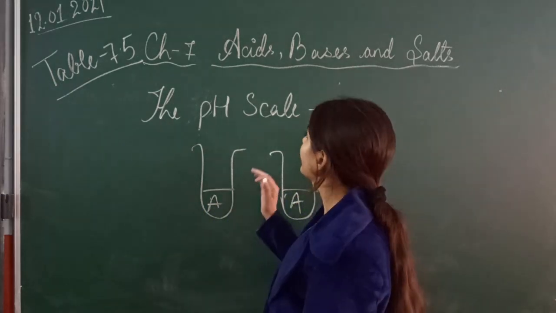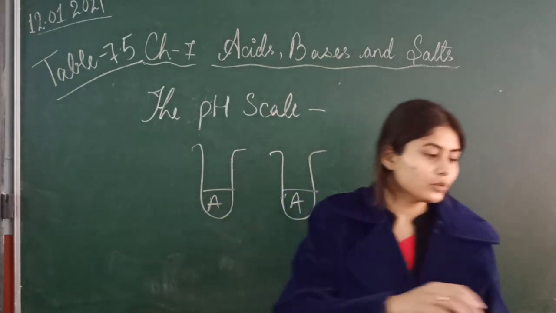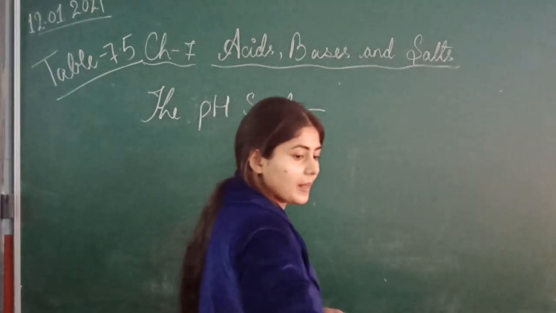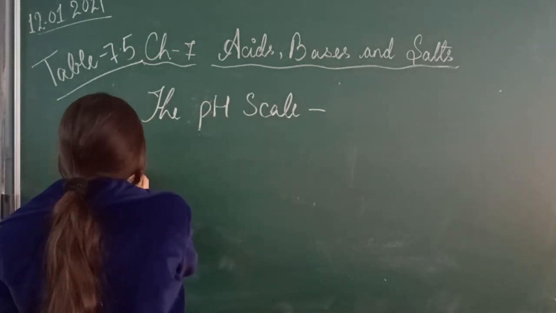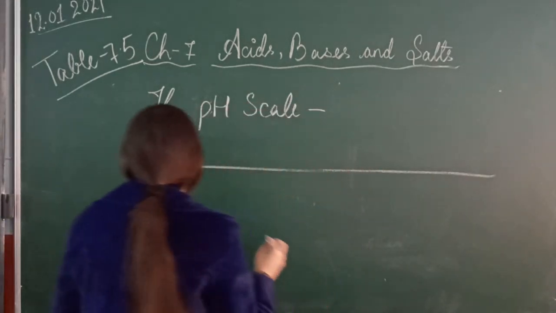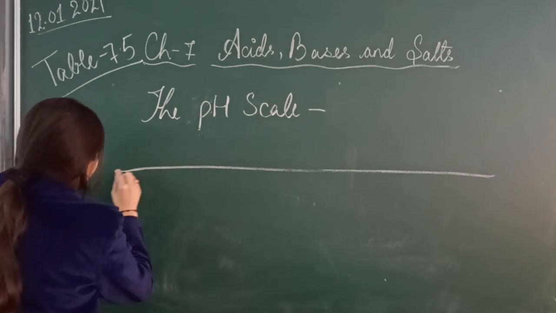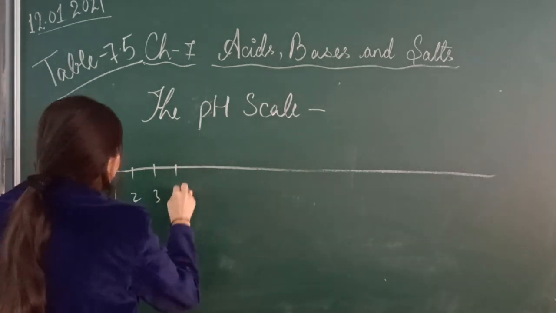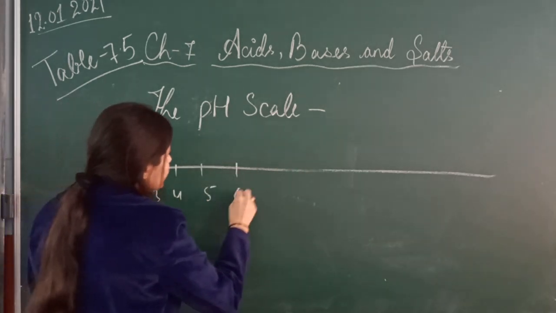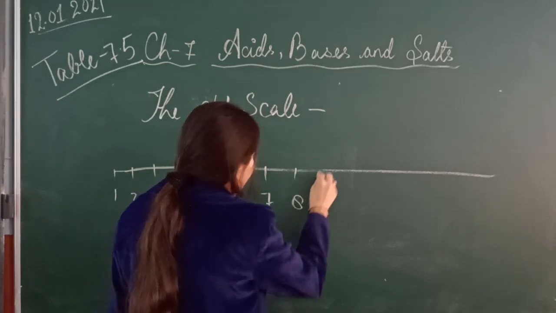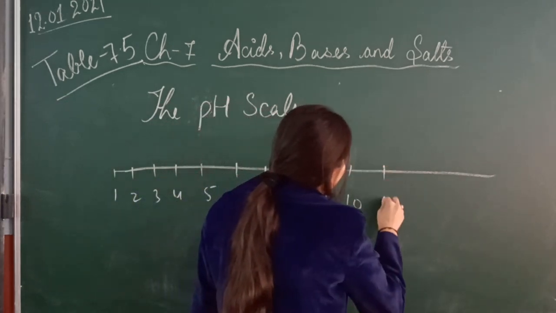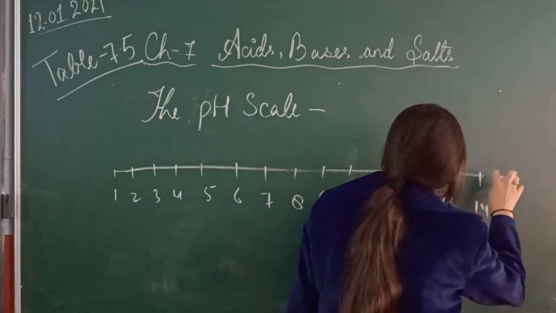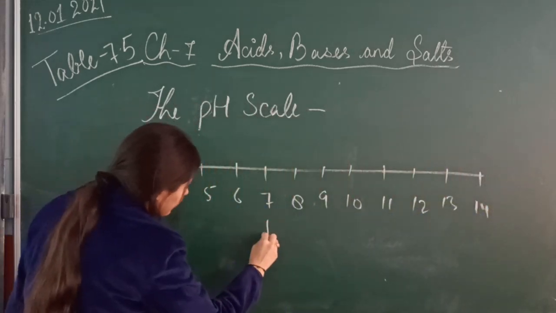So for that we are using the pH scale. What is the pH scale? Listen here. The pH scale ranges from 1 to 14: 1, 2, 3, 4, 5, 6, 7, 8, 9, 10, 11, 12, 13 and then 14. 7 is neutral.